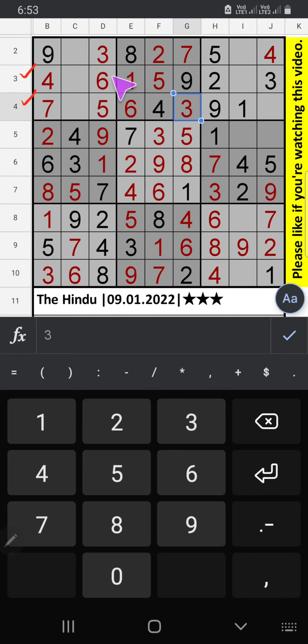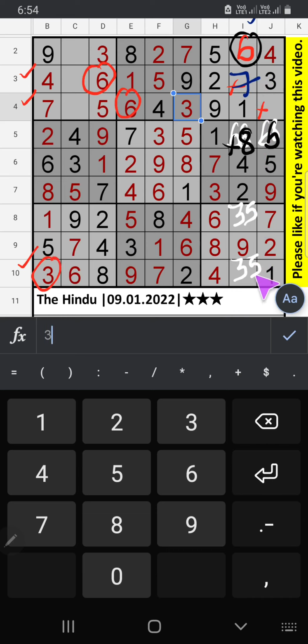In the 3rd row and 4th row we have 6, so 6 can't come in this cell. Then 6 is confirmed here. Since 6 is here, 6 can't come in this cell. 6 is confirmed here. Then 8 is here. In column I, only one number is remaining, 7. 7 is confirmed here. In the 10th row we have 3, so 3 can't come in this cell. 3 is confirmed here. Then 5 is here.